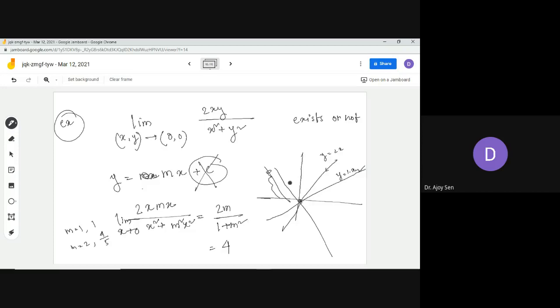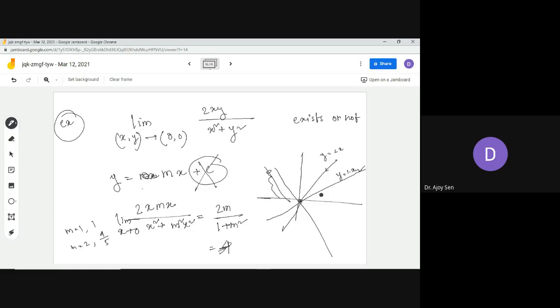There can be other curved paths also. I am again stressing that this procedure is sufficient only for disproving the existence of the limit. Whenever the limit exists, you can't do it this way, and you have to go through the definition, the epsilon delta definition, and only through that can you prove it.